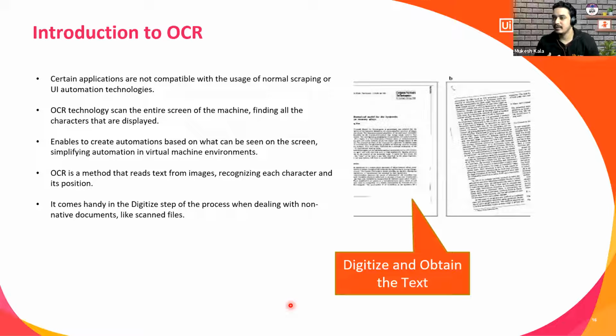For the people who have done the UiPath Developer Foundation, this is nothing but the output method, right? Where you have a scanned PDF, you read the data with the help of OCR. If you have a PDF, you just use the OCR engine, extract the information, do the manipulation and then come out, right?